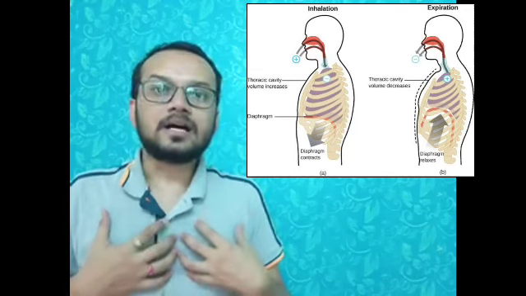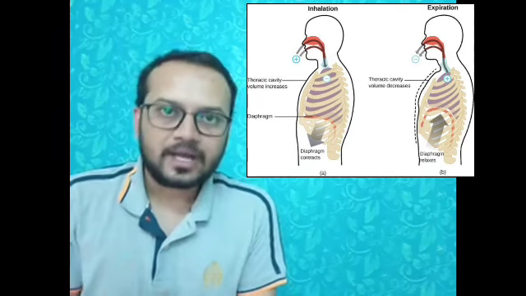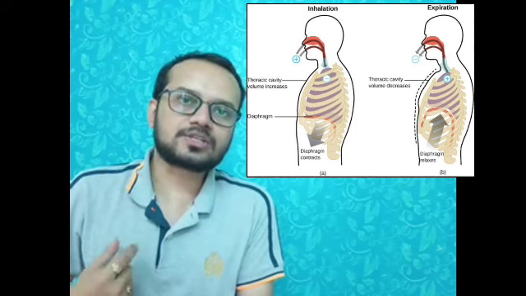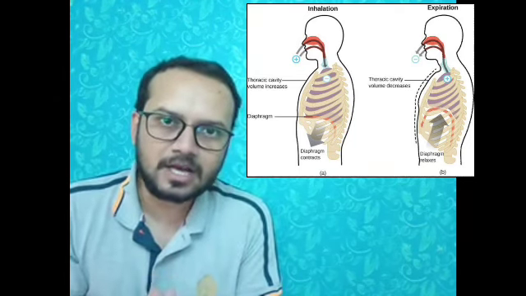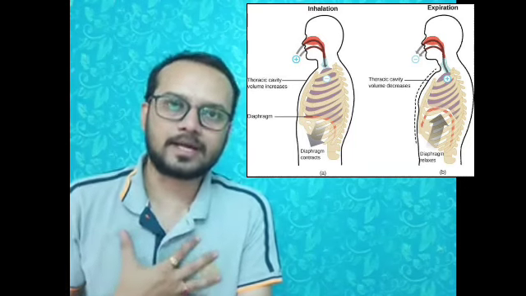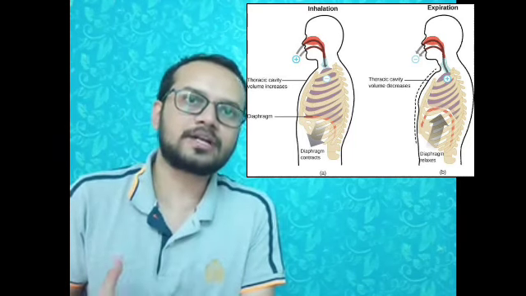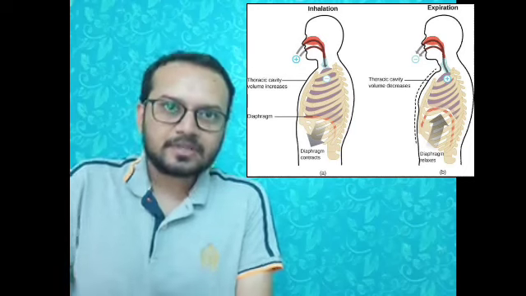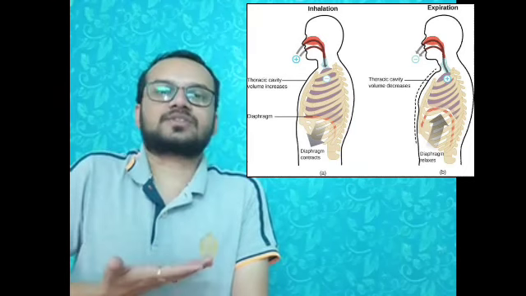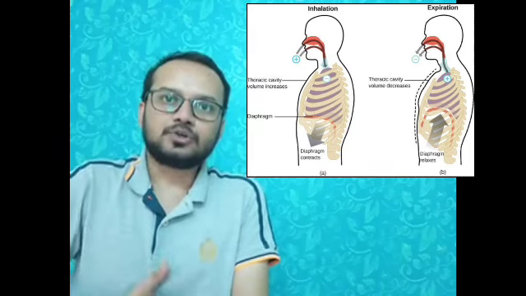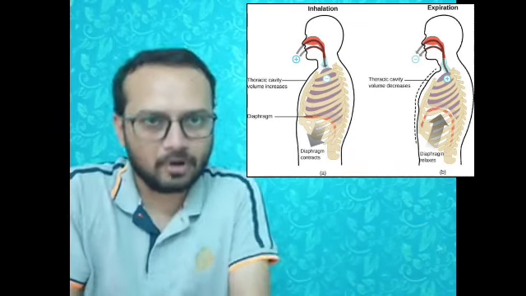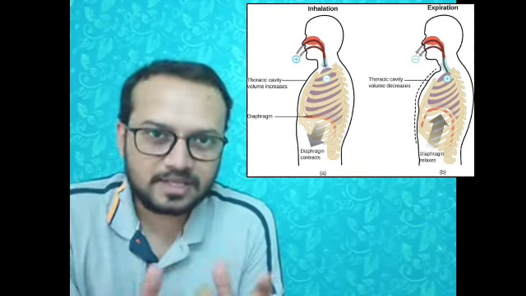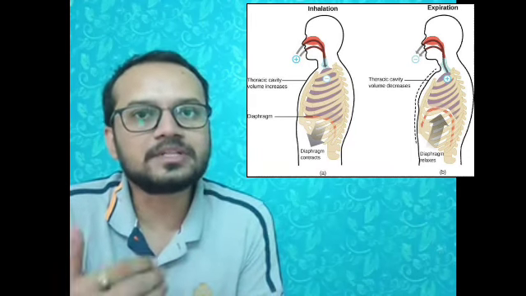This way, the lungs get oxygenated air, and this air will be exchanged at alveoli. At the same time, blood containing carbon dioxide comes to the alveoli and releases carbon dioxide into the alveoli. At that time, the diaphragm pushes upwards, and due to higher pressure, the carbon dioxide containing air comes out of the body. This is the mechanism of breathing, how breathing occurs in the human body.